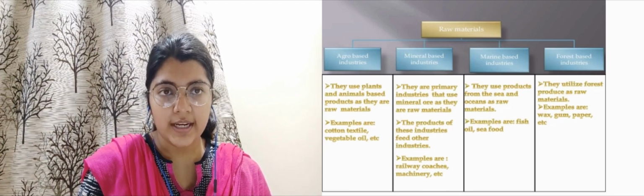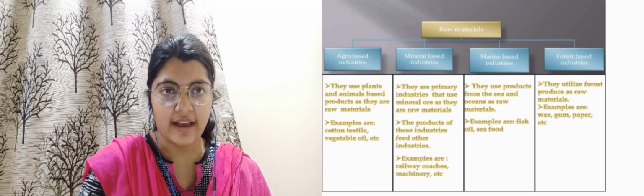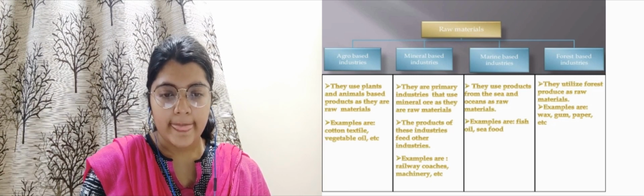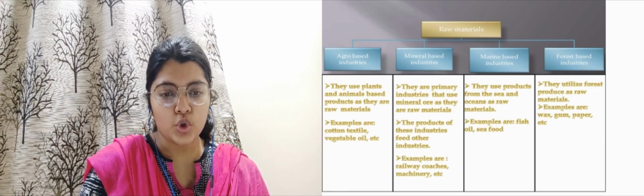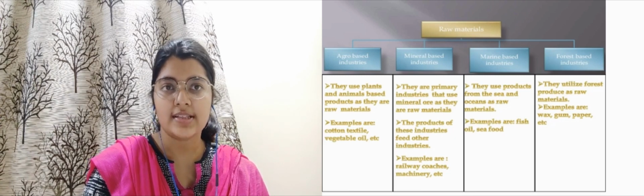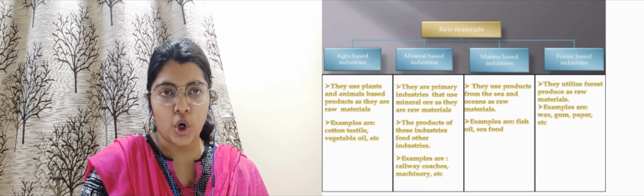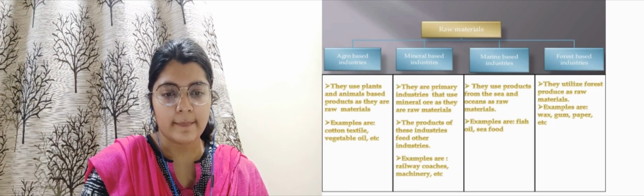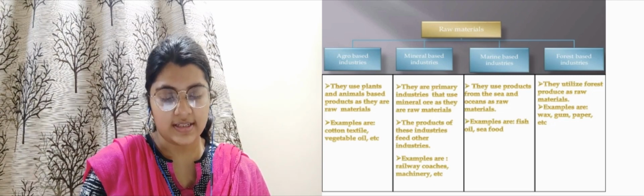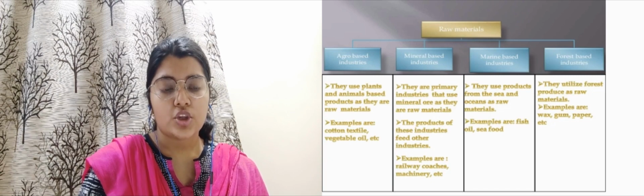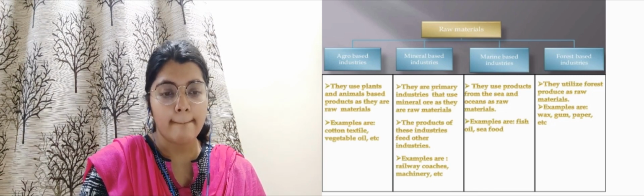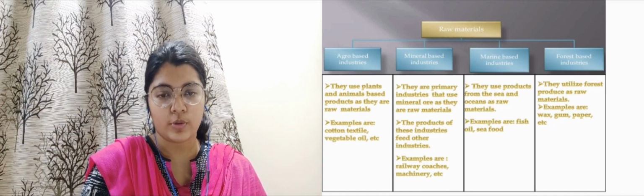Next we have marine based industries, in which products from the seas and oceans are used as raw materials. Examples: fish, oil, seafood, all of this. So this will be an example of marine based industries. Next we have forest based industries. They utilize forest products as their raw materials, for example wax, gum, paper, etc. So these will be their raw materials.